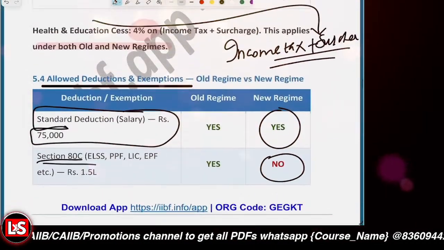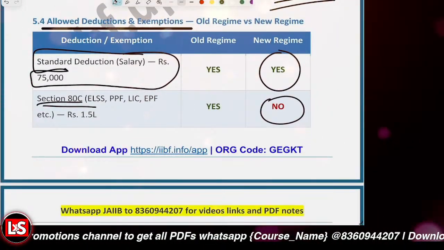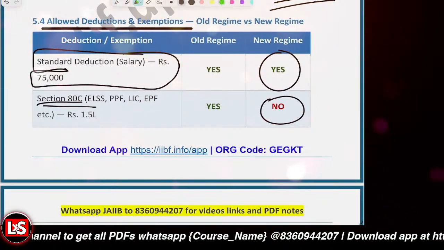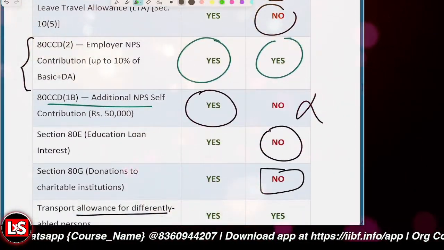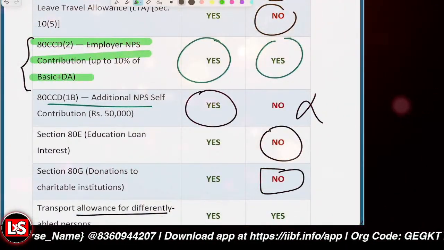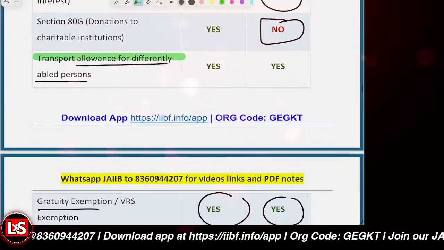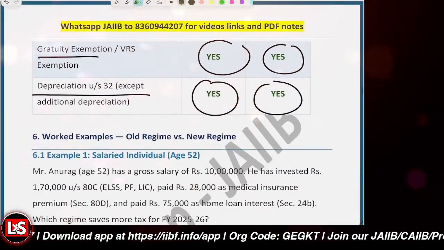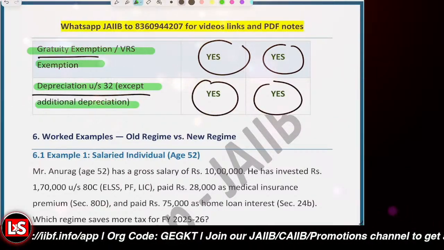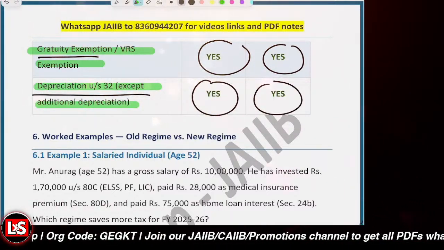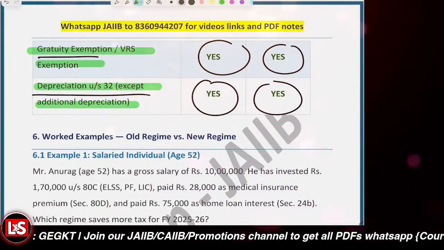First thing, I'm just highlighting those points which are allowed. The standard deduction is allowed. 80CCD(2) employer contribution to NPS is allowed. Transport allowance for a differently abled person, gratuity exemption, and additional depreciation are allowed.